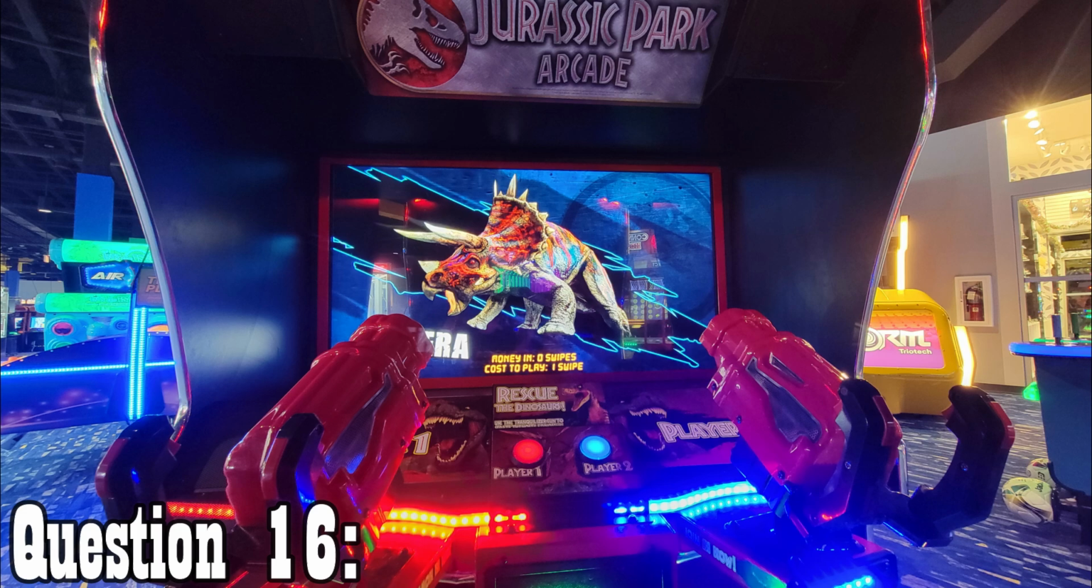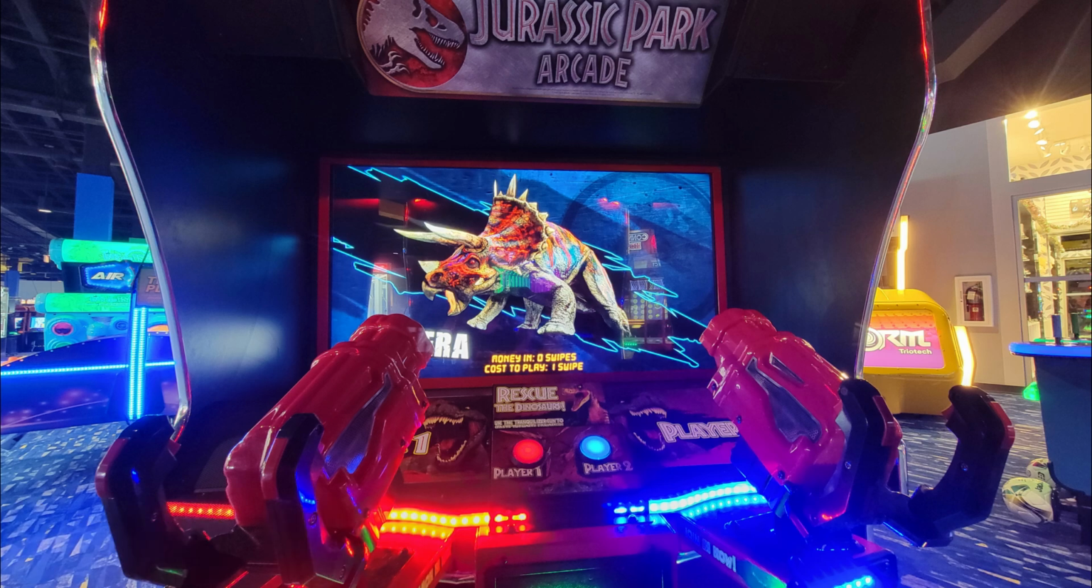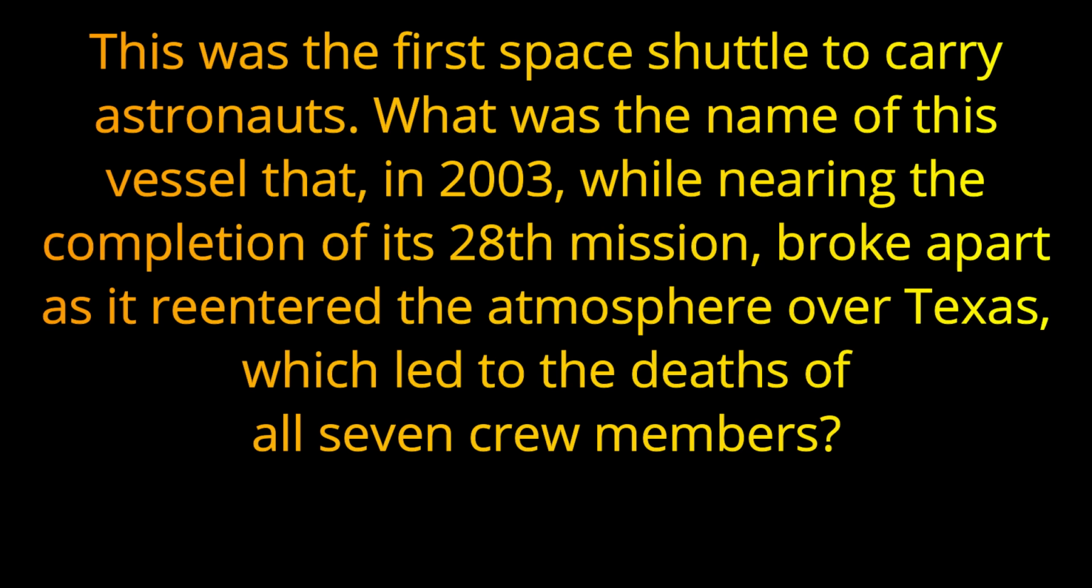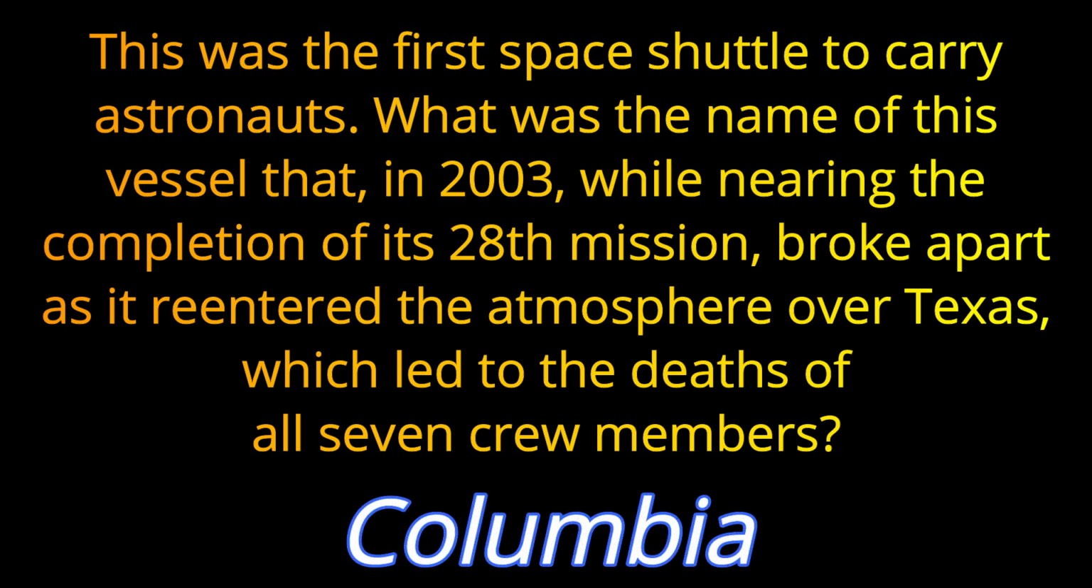Question 16. This was the first space shuttle to carry astronauts. What was the name of this vessel that, in 2003, while nearing the completion of its 28th mission, broke apart as it re-entered the atmosphere over Texas, which led to the deaths of all 7 crew members? The first shuttle to carry astronauts was the Columbia.